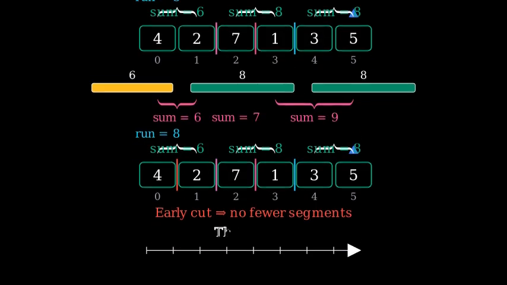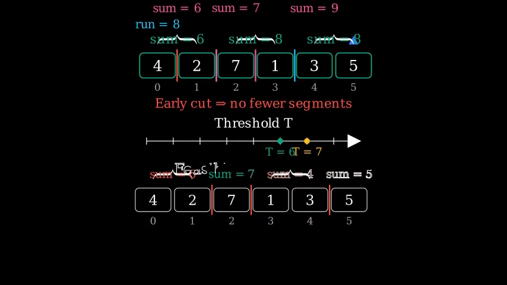To maximize the minimum segment sum, let T be a threshold. We ask, can we partition into at most k segments so that every segment sum is at least T and no segment exceeds S? We binary search T. We test T equals 7. Then we test T equals 6.